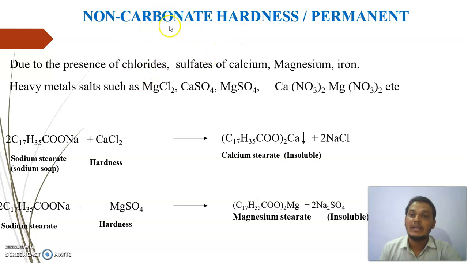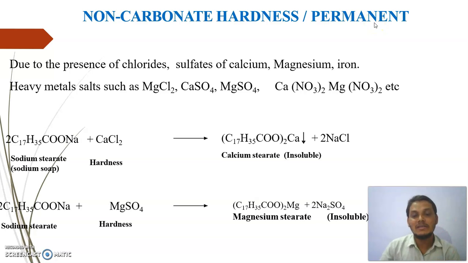So which are the salts other than carbonate and bicarbonate? Due to the presence of chloride, sulfate and nitrate salts of calcium, magnesium and iron. For example, magnesium chloride, calcium sulfate, calcium nitrate, magnesium nitrate. When this type of salt is present in the water sample, it is called non-carbonate hardness or permanent hardness.